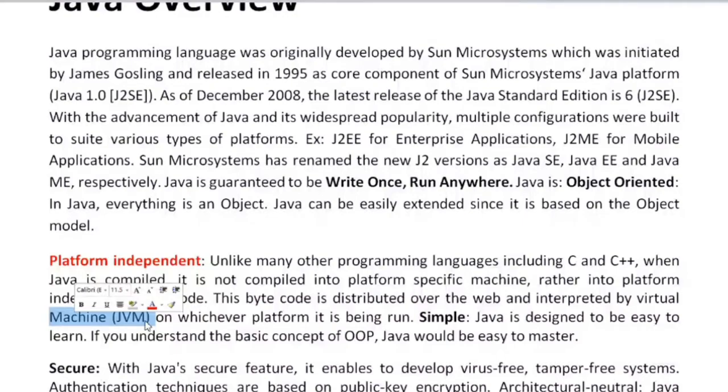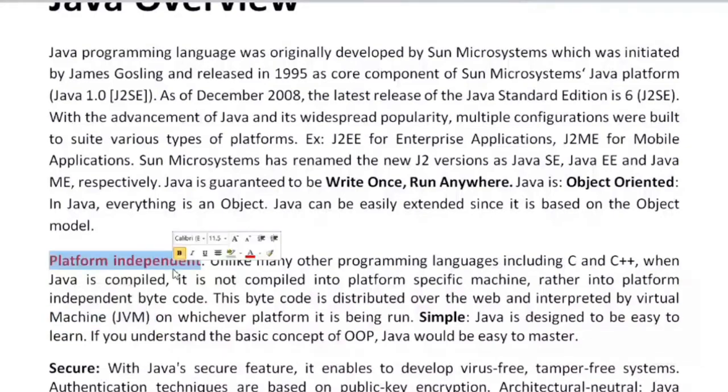So the first characteristic, or first feature, is that Java is platform independent. The question will be: what are the features of Java? The first point is that Java is platform independent. Why? It can run on any OS. It doesn't depend upon the type of OS on which the program has to be run.